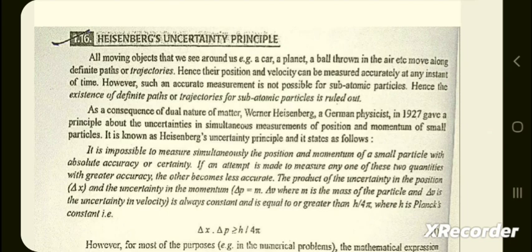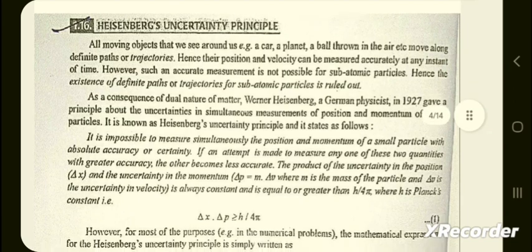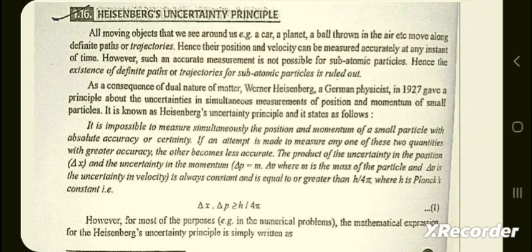All moving objects that we see around us, a car, a planet, a ball thrown in the air, etc., move along definite paths or trajectories. Hence, their position and velocity can be measured accurately at any instant of time. However, such an accurate measurement is not possible for subatomic particles. Hence, the existence of definite paths or trajectories for subatomic particles is ruled out.